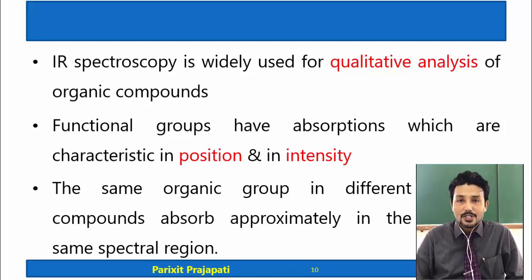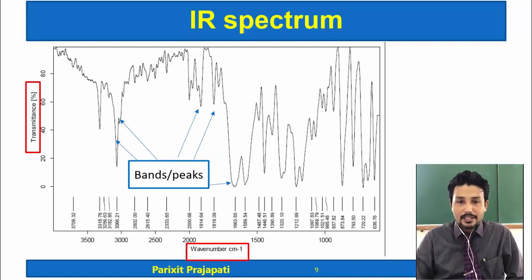Why? Because functional groups have absorptions which are characteristic in position and in intensity, and the same organic group in different compounds absorbs approximately in the same spectral region. For example, in this IR spectrum, say a carbonyl functional group is there, and it is appearing around 1663 centimeter inverse.